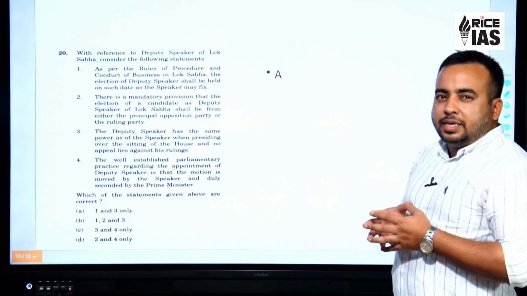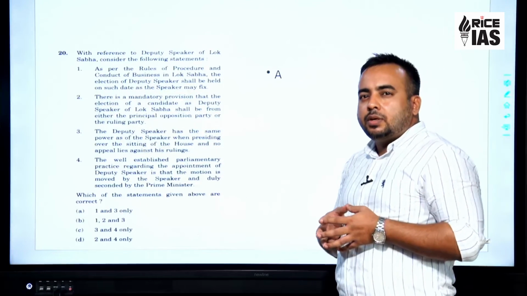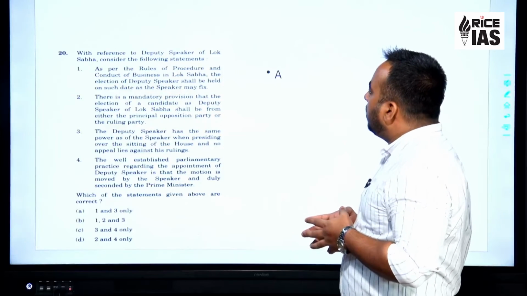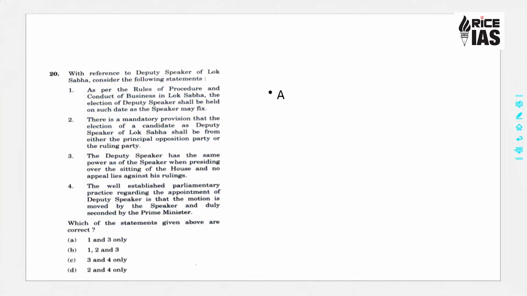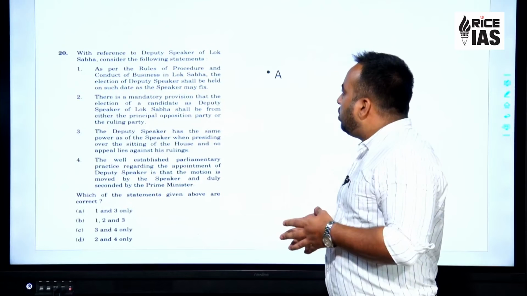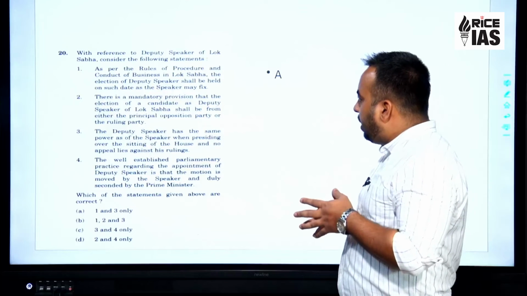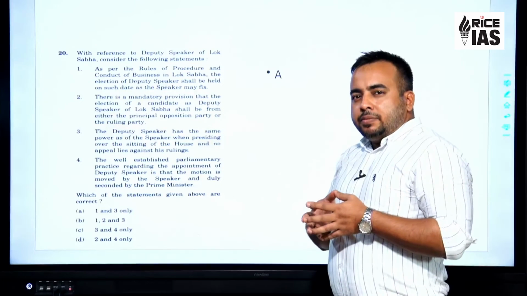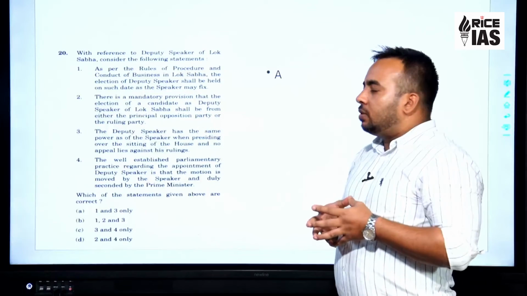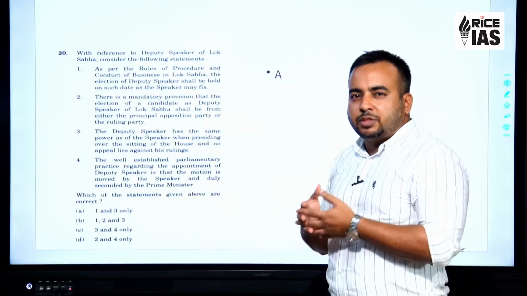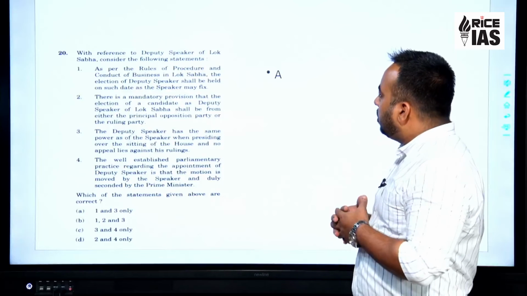Let's look at the next question. The next question reads, with reference to the Deputy Speaker of Lok Sabha, consider the following statements. This was there in the news. Statement 1, as per the Rules of Procedure and Conduct of Business in Lok Sabha, the election of Deputy Speaker shall be held on such date as the Speaker may fix. This appears true on the face of it. This appears correct on the face of it.